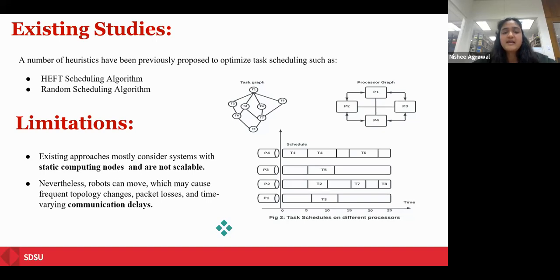Despite being the benchmark algorithm, this algorithm has some limitations. That is, these approaches mostly consider the system to be static and are not scalable. That is, they tend to be very slow or fail with complex data sets and complex graphs. Secondly, we all know that robots can move, which may cause frequent topological changes, packet loss, and time-varying communication delays. Thus, this needs to be addressed.